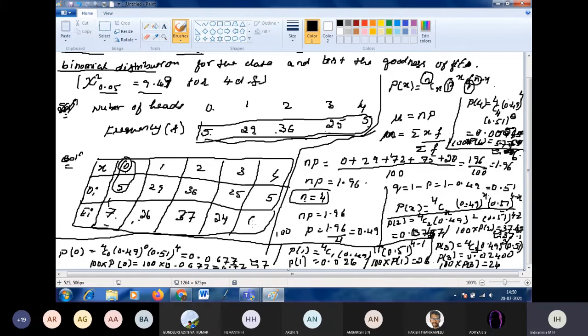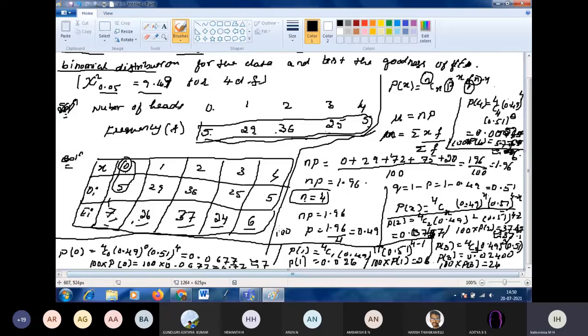So then 6. Now add 7 plus 26 plus 37 plus 24 plus 6. Add and tell me. If there is a mistake, we will calculate again. Add the numbers and tell me what you are getting. 7 plus 26 plus 37 plus 24 plus 6. How much? 100. So it should be 100 only.